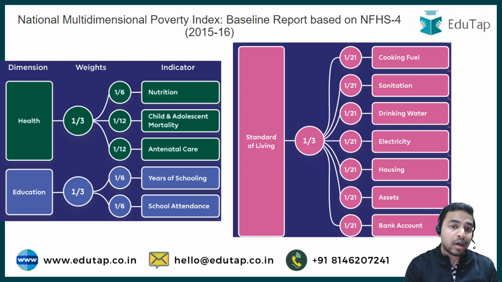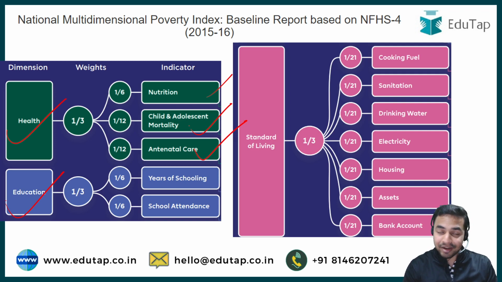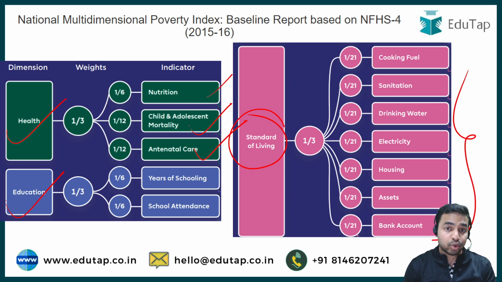So here is the list of all the dimensions as well as indicators which are being considered while calculating multidimensional poverty in India. And what exactly are these three dimensions? First is health, which has three indicators, that is nutrition, child and adolescent mortality and antenatal care. Apart from that, the second dimension is education, which was missing in the third statement, and that was the reason the third statement was incorrect. The third dimension is the standard of living, which once again has 7 different indicators. You can go through them quickly.